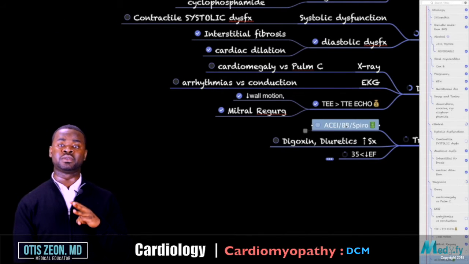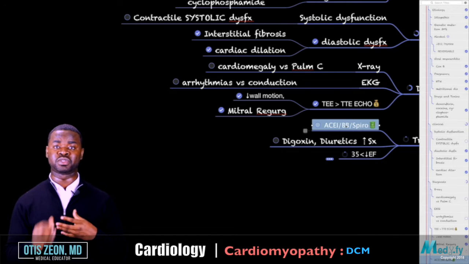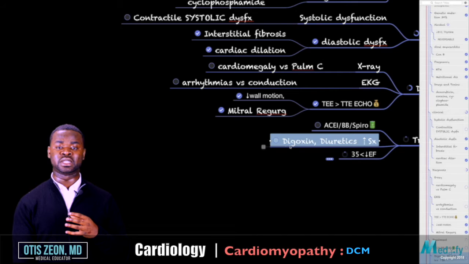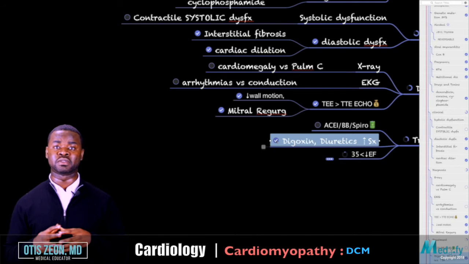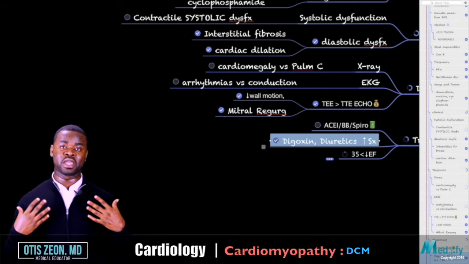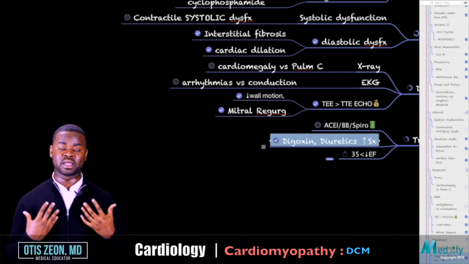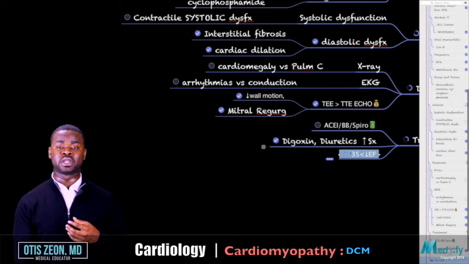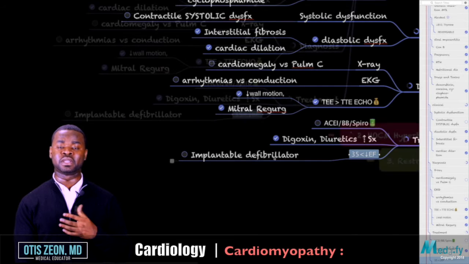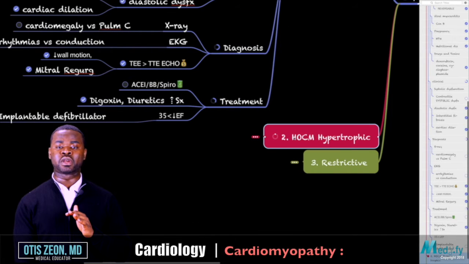We said these three medications in combination are the ones that are life-preserving, hence the green battery here. Then you have digoxin and diuretics you can give the individual, especially if the individual is having a lot of regurgitation that goes into their lungs, so they have pulmonary edema and things like that. Then you can also consider giving the person an AICD or some kind of a device when their ejection fraction is less than 35%.